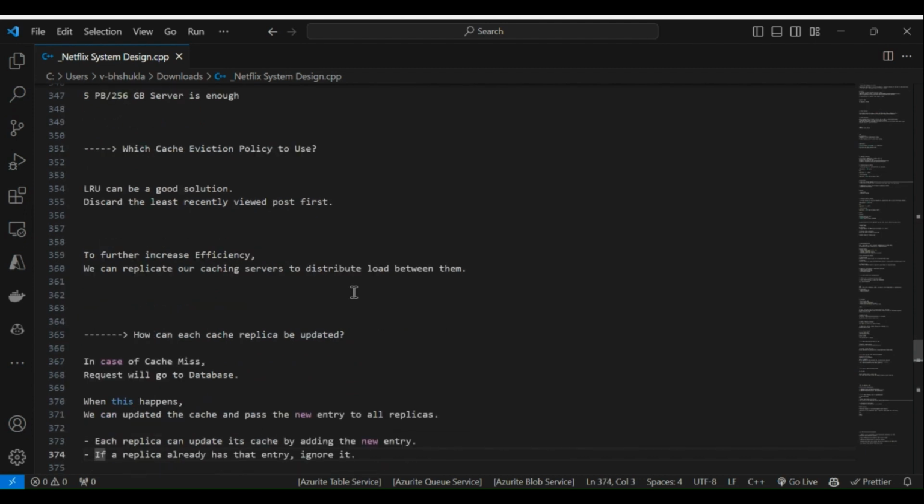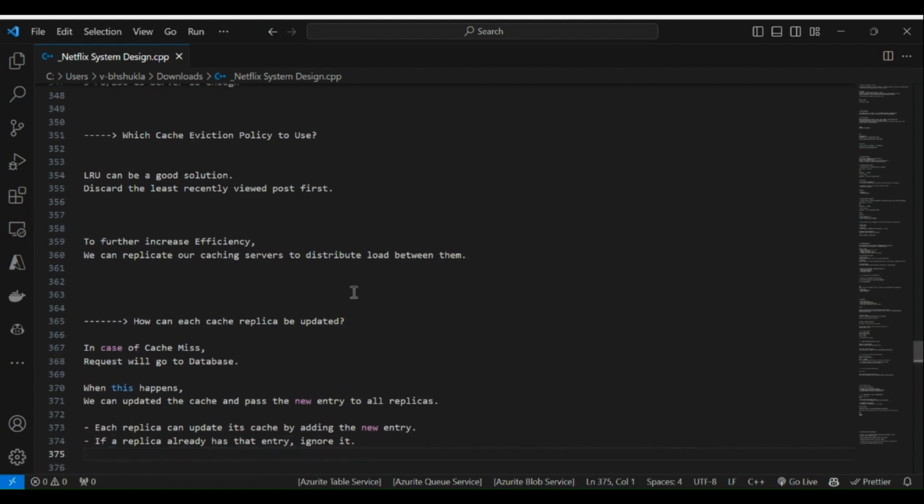And the next question we have is how can each cache replica be updated. In case of cache misses, the request will go to the database. Every time we are not 100% sure we will get a successful response from the cache, so we have a miss policy also. When a request is not getting data from the cache system, we take that request to another server, and for that request we need a response, we need an answer.